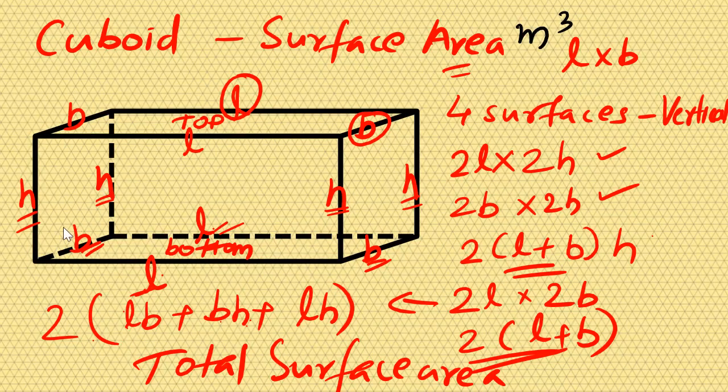Length into breadth, top and bottom, breadth into height, this area and this area, then length into height, the front and the back. What was length into breadth? Length into breadth is the bottom and top. All taken twice. So you should remember, you know this formula from last year.